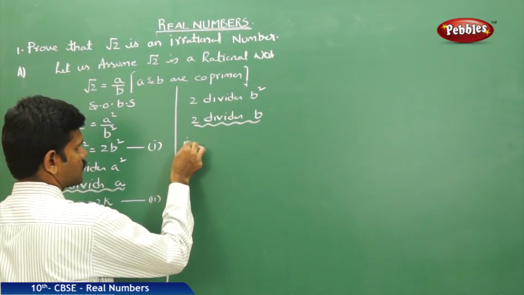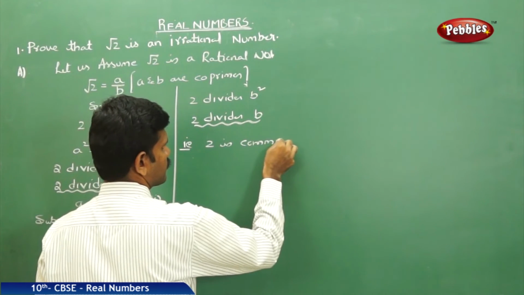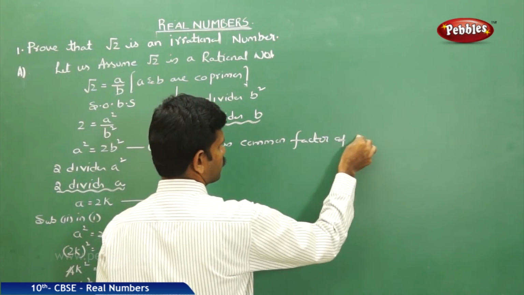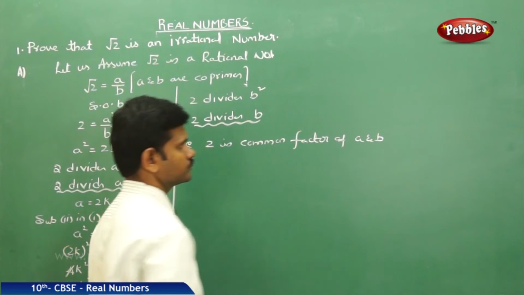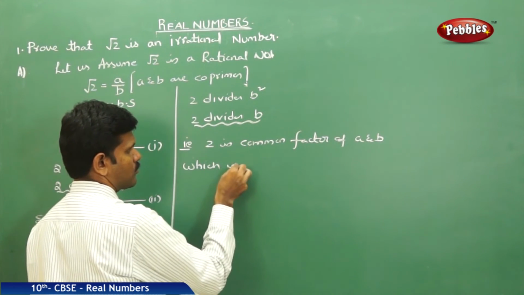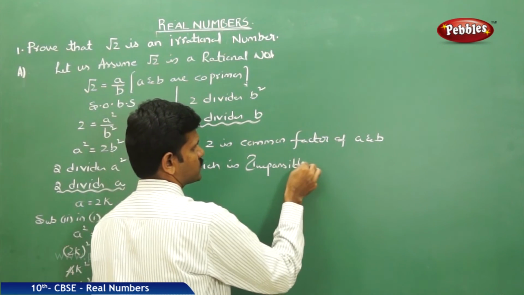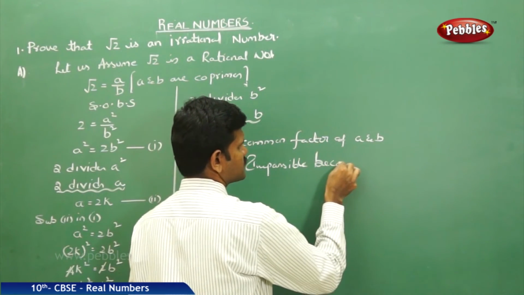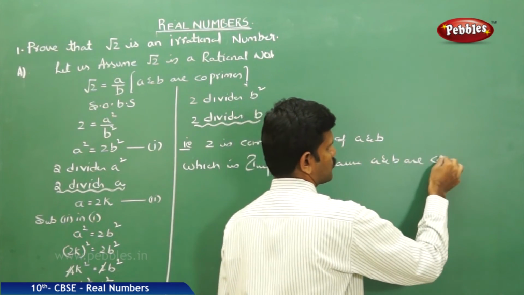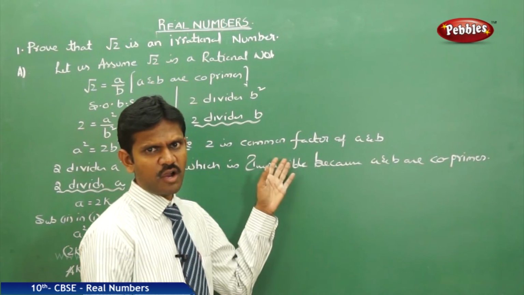That is, 2 is a common factor of a and b, which is impossible because a and b are co-primes. Therefore, which is a contradiction.